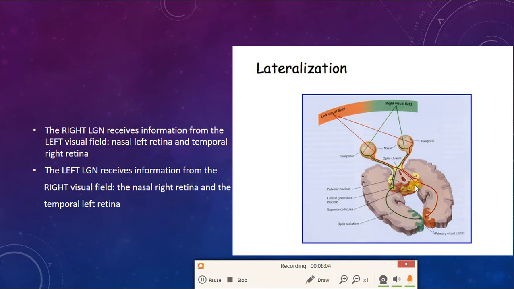Okay, this is the information or the visual field depicted in orange, whereas the right visual field is relayed onto the left lateral geniculate nucleus, which receives information from the nasal right retina, this, and the temporal left retina here, the green part.